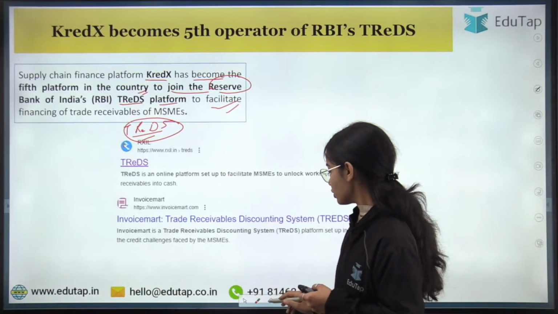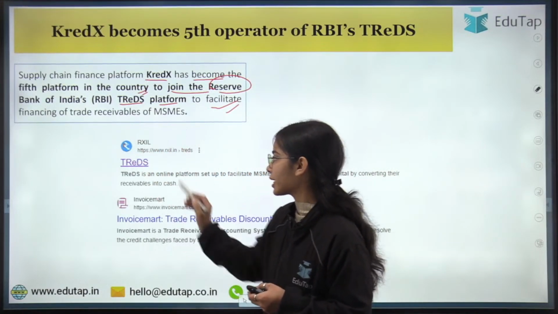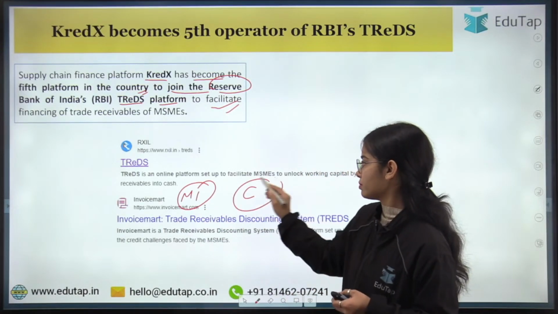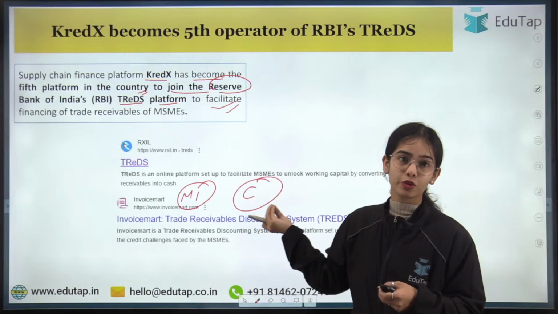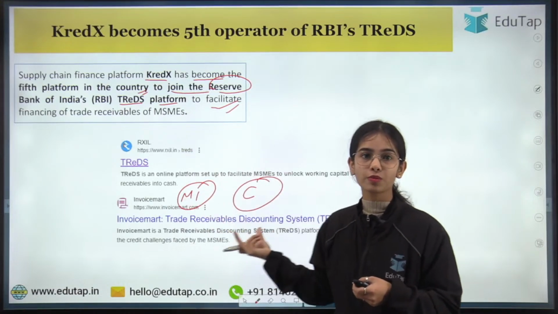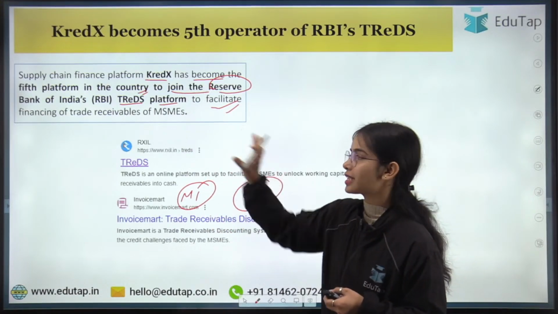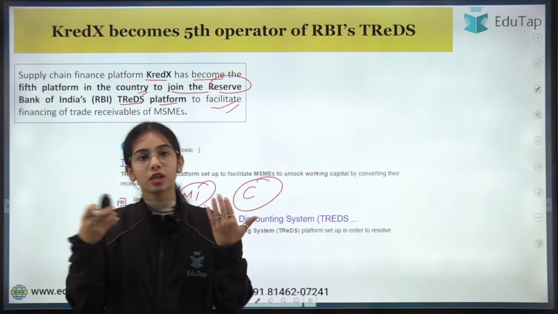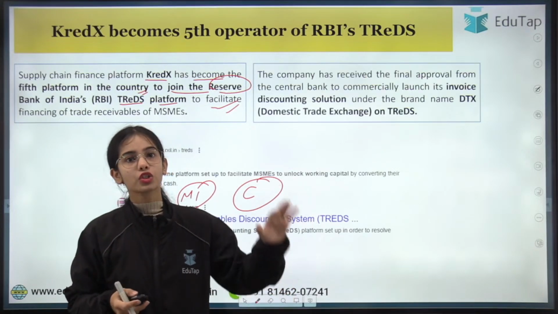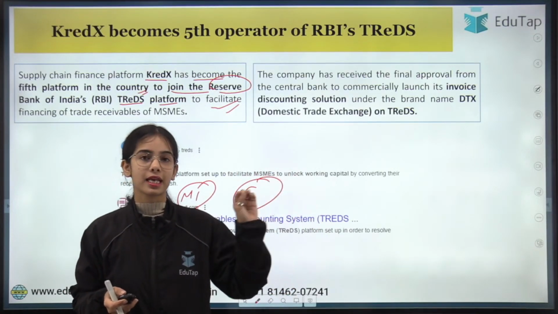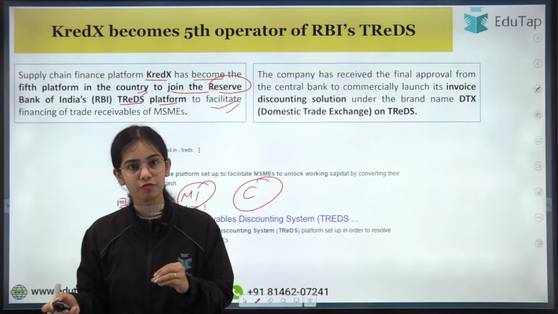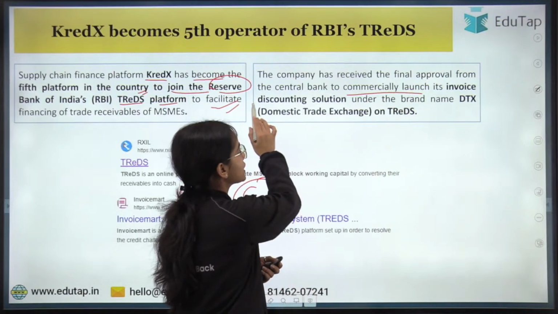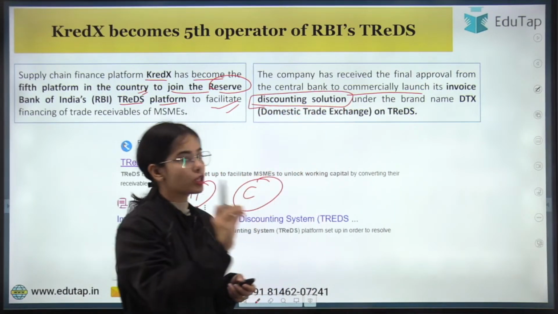Before this we had the RXIL, the InvoiceMart, the M1 Exchange, and the C2 Trends or the CF2O. So these four platforms we already had for the TReDS, but now this company has also joined and launched its TReDS platform, okay? The company has received the final approval from the Reserve Bank of India, the central bank, to commercially launch its invoice discounting solution. So what is this invoice discounting solution?